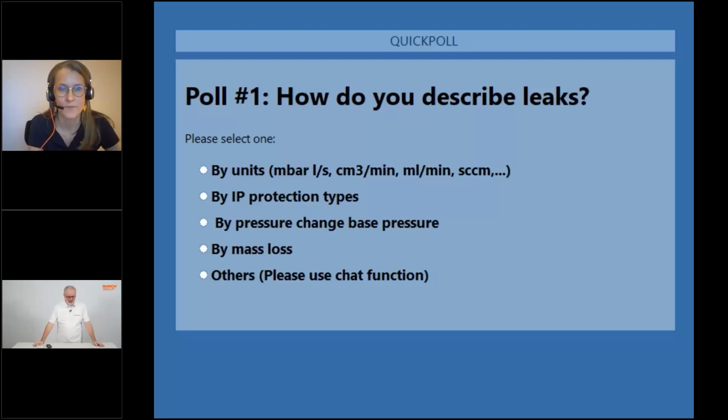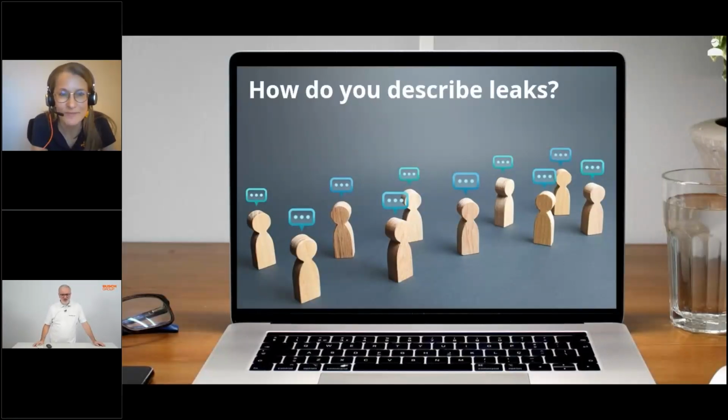So I see people answering. Let's see, the bar graphs are moving. Okay, we'll give you a couple of seconds more. Also, you can use the chat function if the reply you want to provide is not in this list. Just let us know via the chat function. Yes, please do so. I don't see any changes anymore, so I think we can close this poll and say thank you.